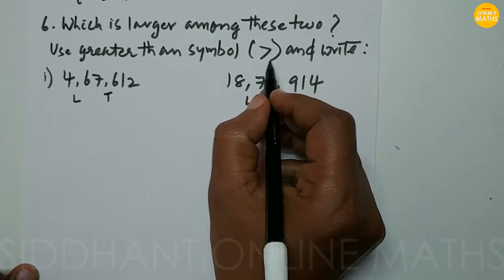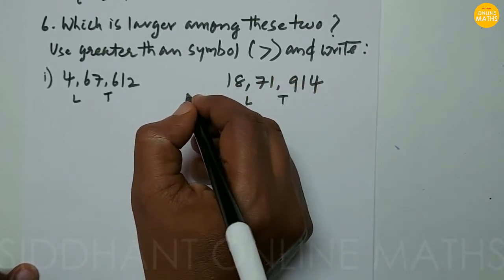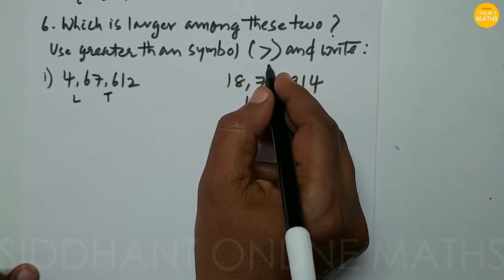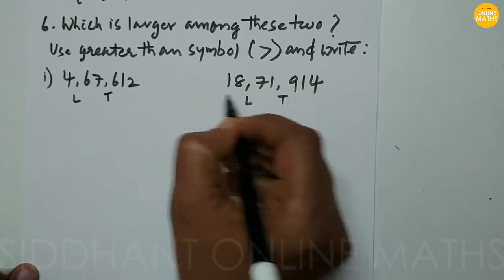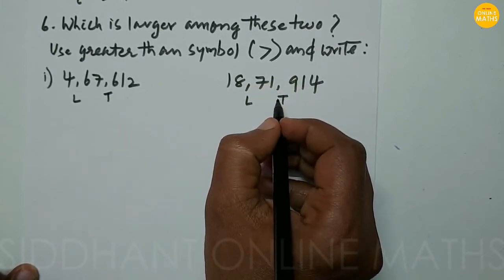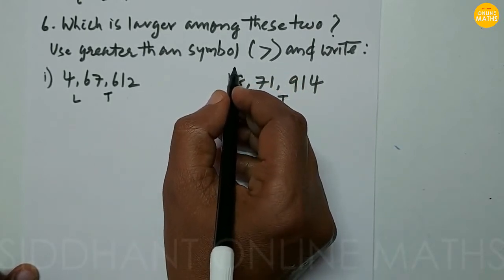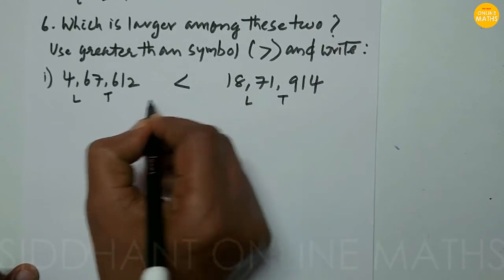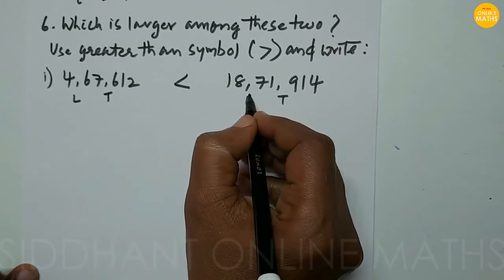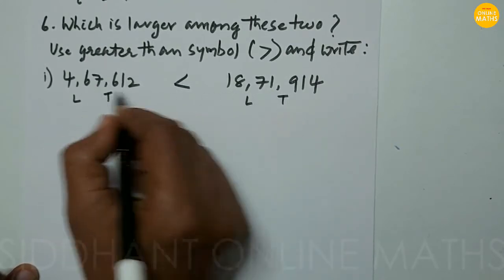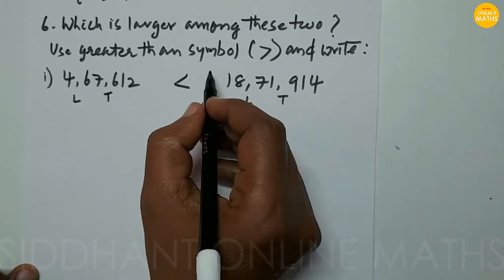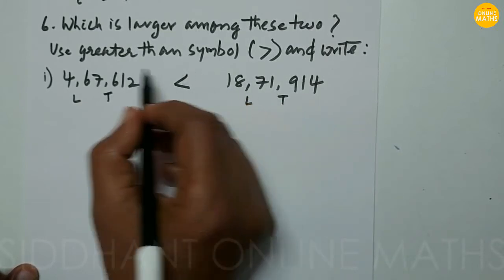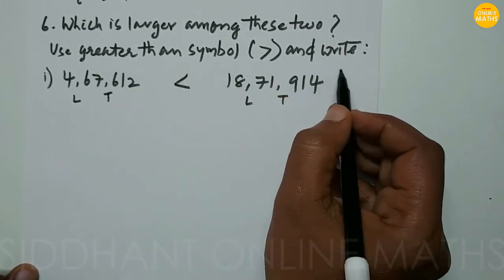So here they have given the greater than symbol. So we have to mention this answer by using this greater than symbol only. We can write like less than symbol, in this way also it is right. 4 lakhs is less than 18 lakhs, but he told in the question use greater than symbol and write.